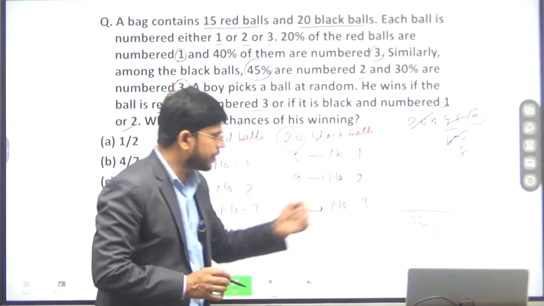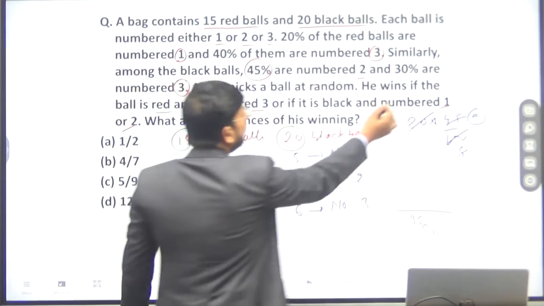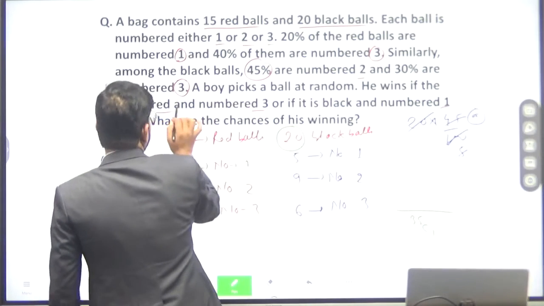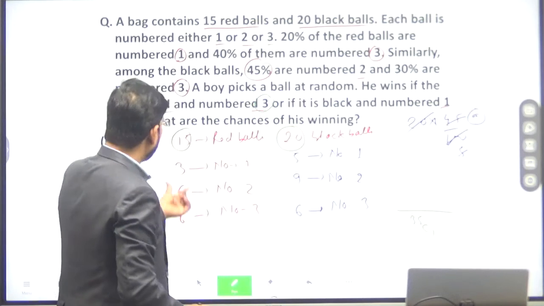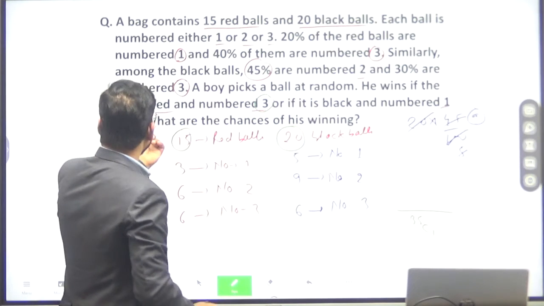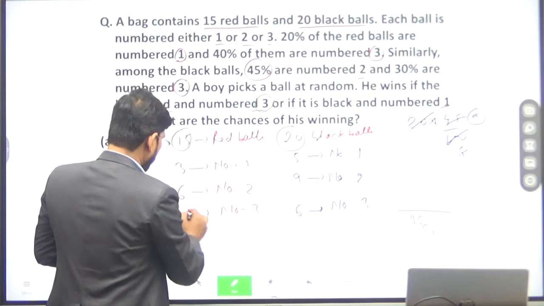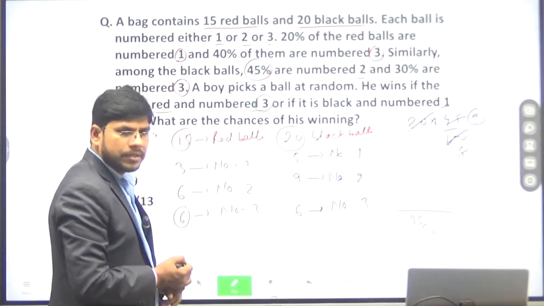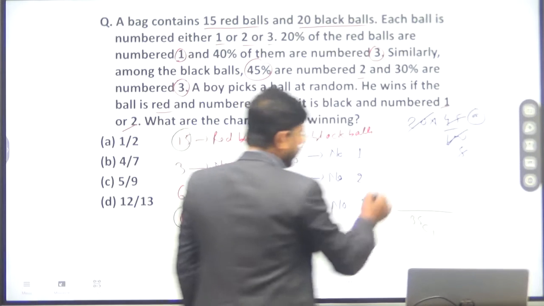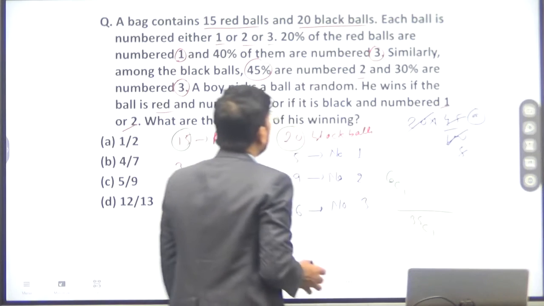Now the condition is he wins if the ball is red and number 3. There are 6 such balls, so he will choose 6C1 times.